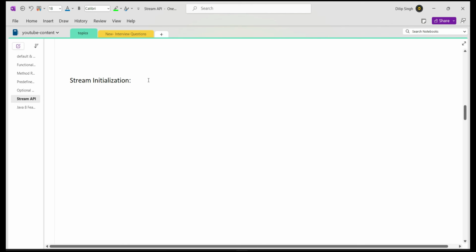So now let's start the discussion about the technical details of the Stream API. First, we will discuss how we can initialize the stream object. We have different ways to create the stream instance from a collection of objects, or maybe an array of values, or from individual values. Let's see how we create the stream instance now.